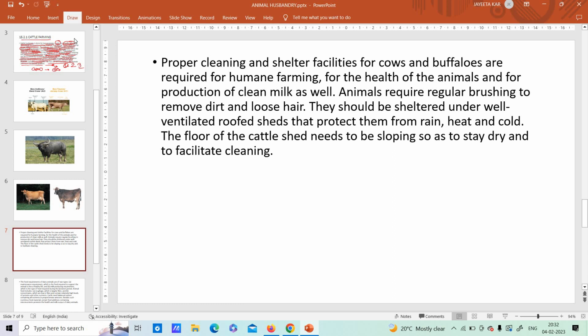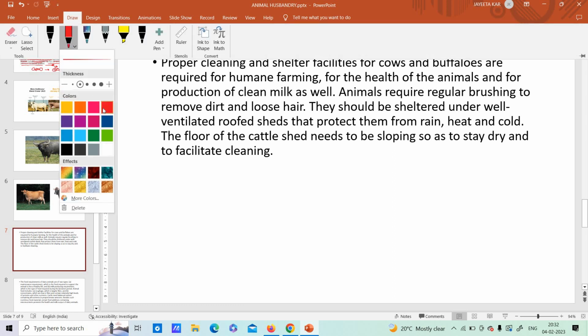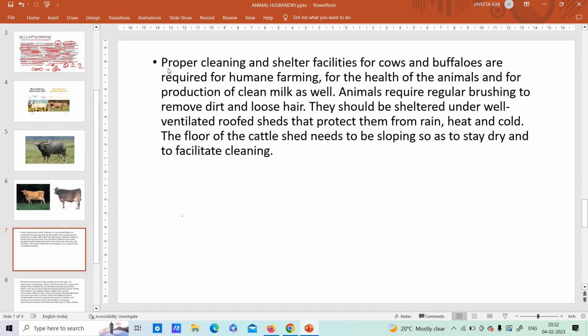Now we have to understand another thing, how do you maintain the animals? That is also important. See, proper cleaning and shelter facilities for cows and buffaloes are required for humane farming. Humane farming means a well conditioned farming. It's not that you bring cattle to your area and just keep them like that.